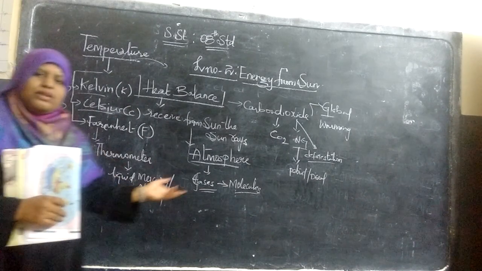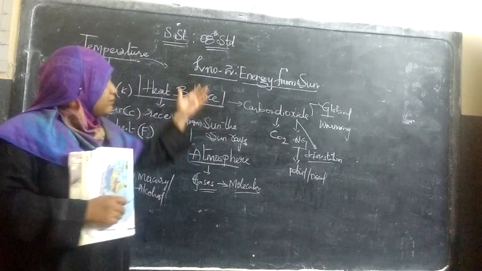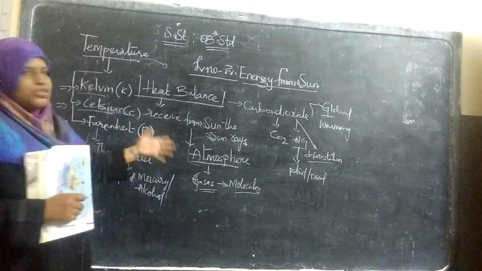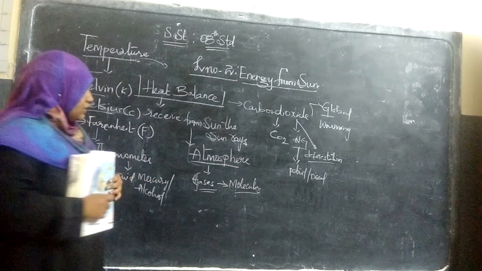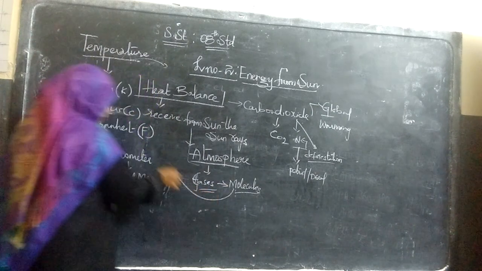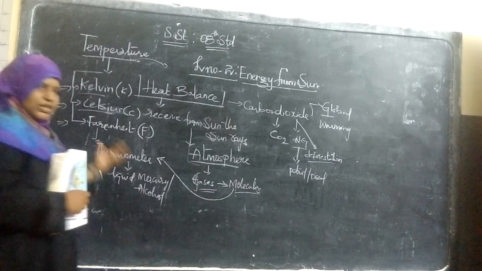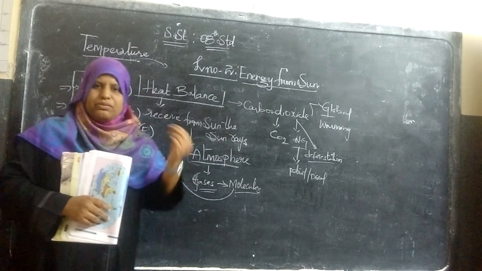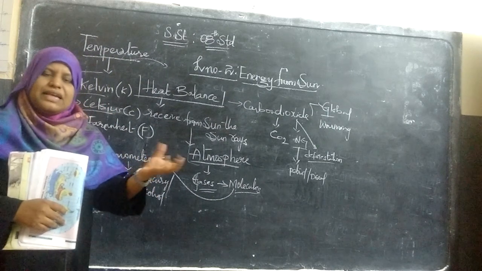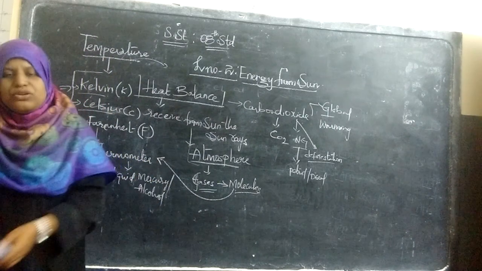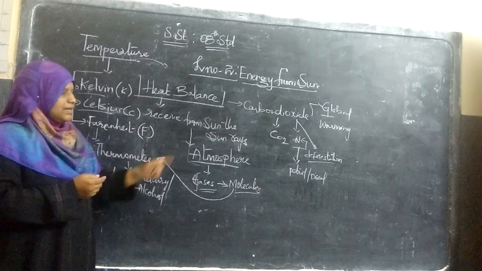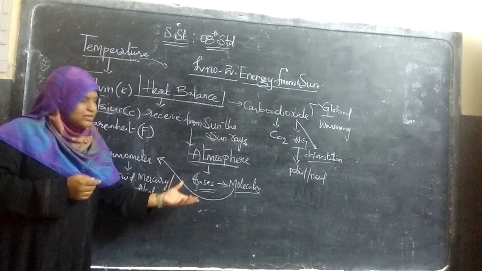The same applies to the whole atmosphere. You may be wondering how the temperature of the atmosphere is measured. Here, the molecules are taken into the thermometer. It measures how hot those molecules are, how much of the sun rays' heat they have absorbed, and due to that we get an idea of the temperature of that particular atmosphere in that particular area.